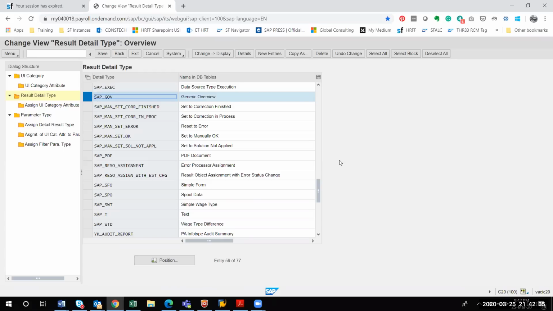What you can do is create a tile in SuccessFactors and add that SAP GUI link there. Whenever they click that particular tile, it will redirect them to the particular folder. You will not be able to execute that report directly, but you have to expand that EC payroll section again and execute it there. That is the way we can do it.